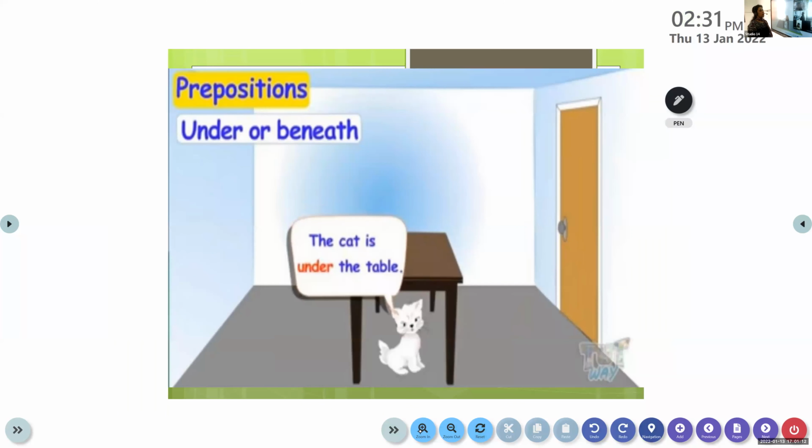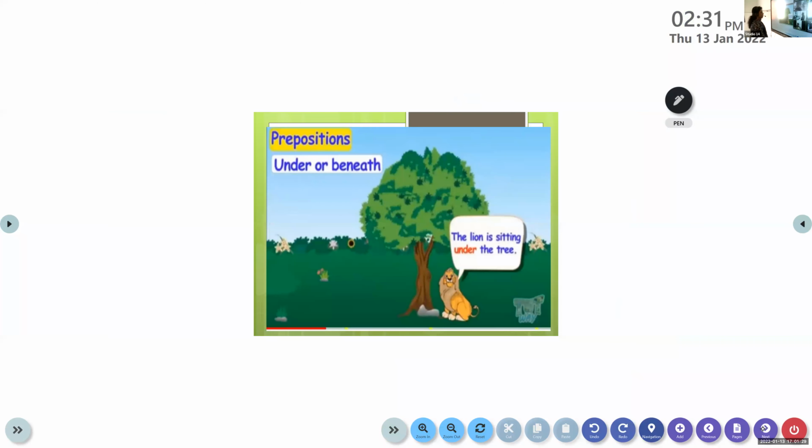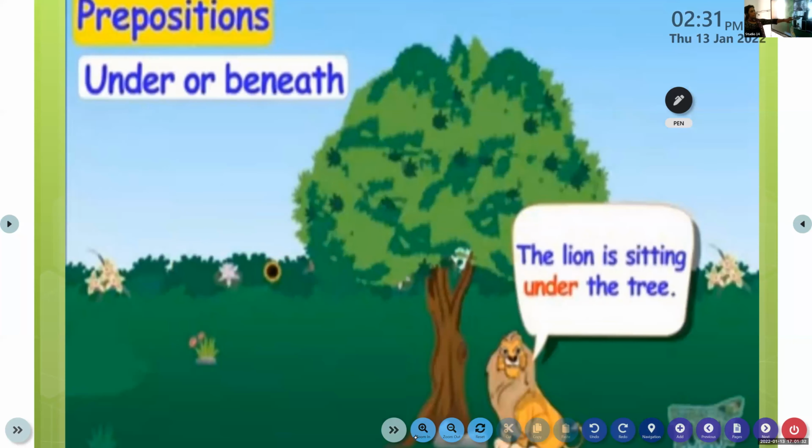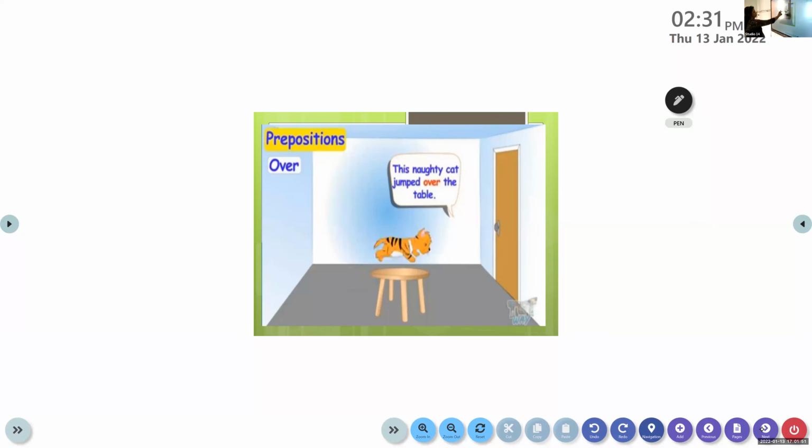Now let's move on to under. Just now I gave you the example. Similarly, where is the cat? The cat is under the table. Clear to you? Now tell me, where is the lion? The lion is sitting under the tree. Not table, it is tree. So you know where the lion is.